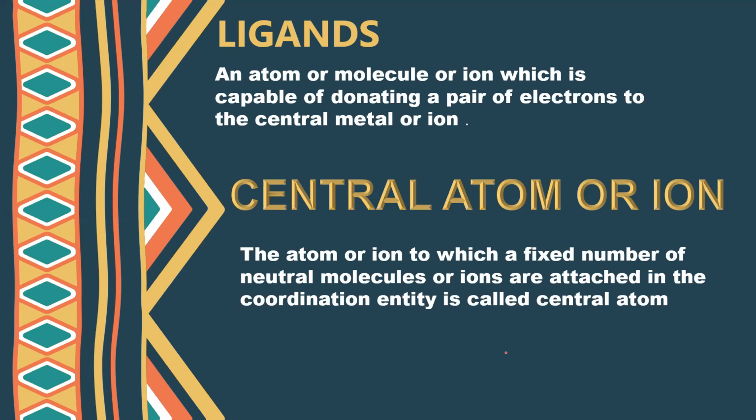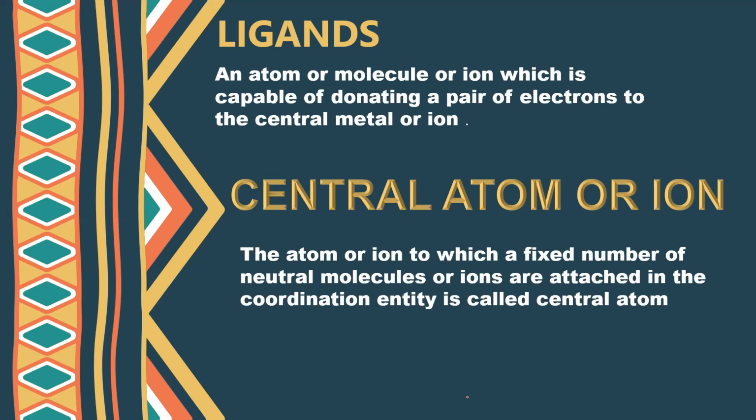So in this video, we will discuss ligands and what is a central atom or ion, which is important for transition metal chemistry. So first of all, ligand. A ligand is an atom or a molecule or ion which is capable of donating a pair of electrons to the central metal or ion.